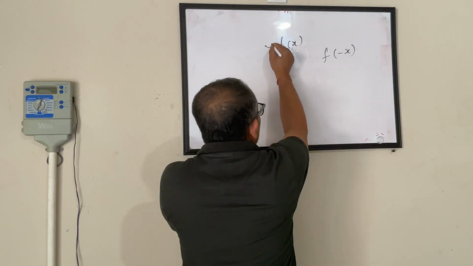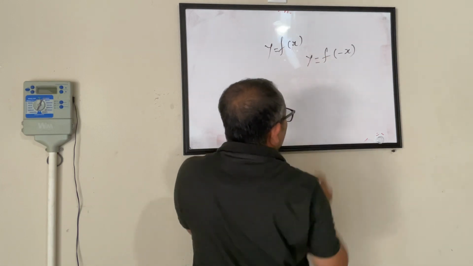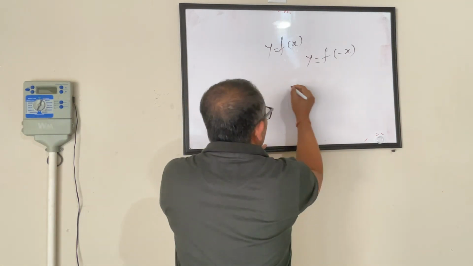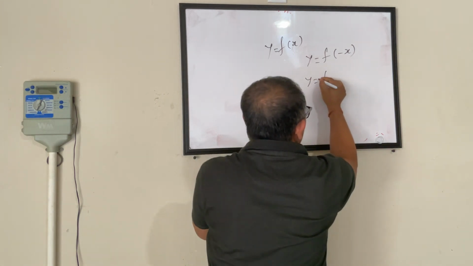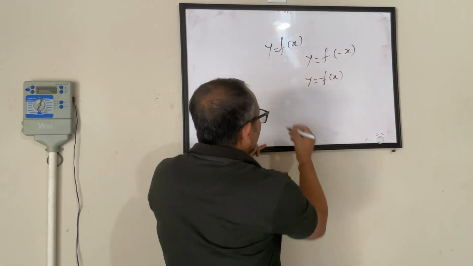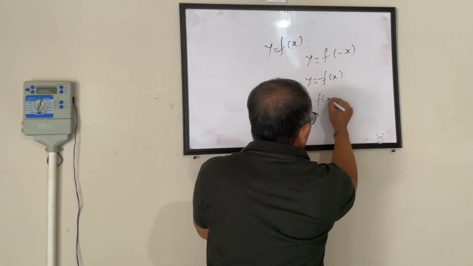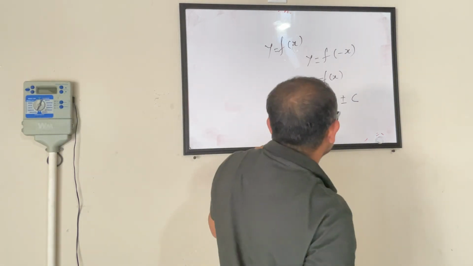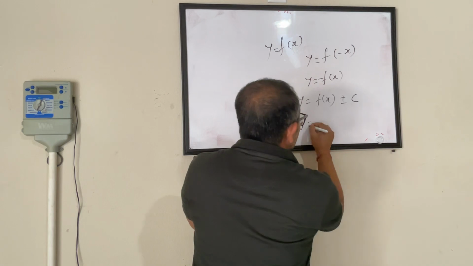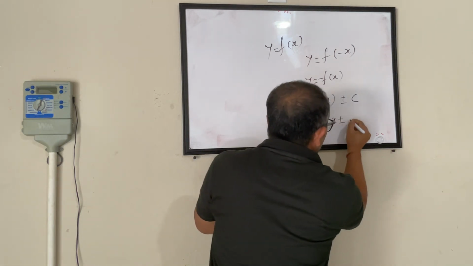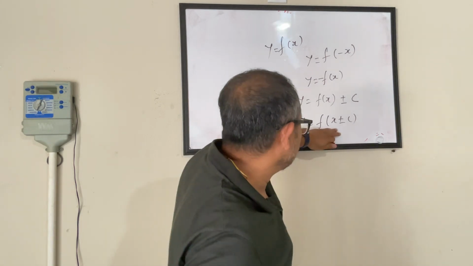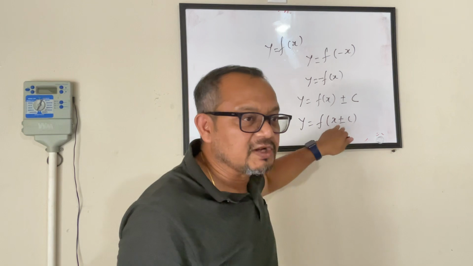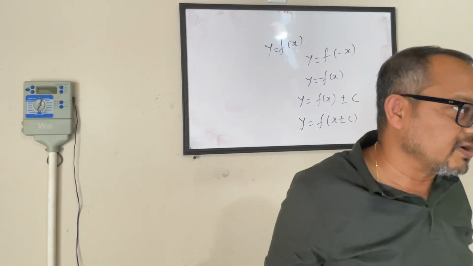If y is equal to this, and I change it to y equals function of minus x, what happens? If I say y equals minus function of x, what happens? If I say y equals function of x plus or minus c, a constant, what happens? So basically two scenarios here, 4, 5 and 6. We're talking about these 6 scenarios. What happens to the parabola? How does the parabola move?